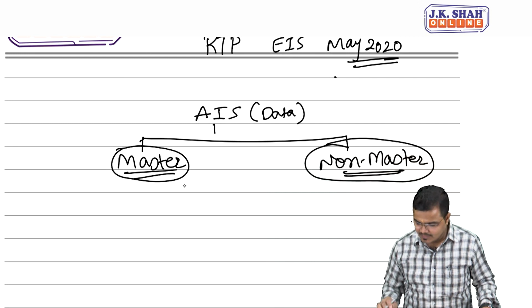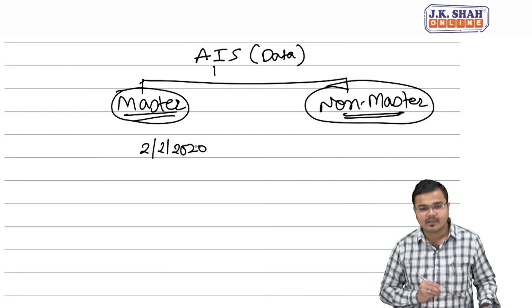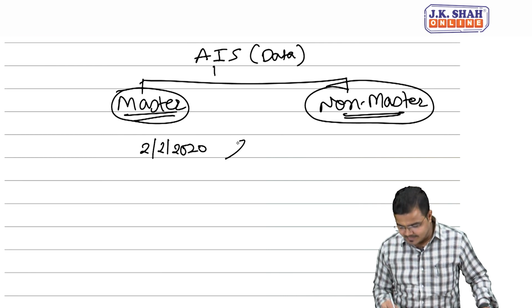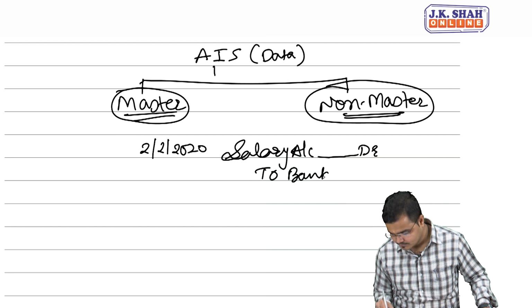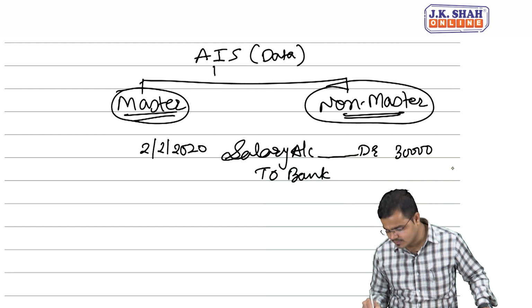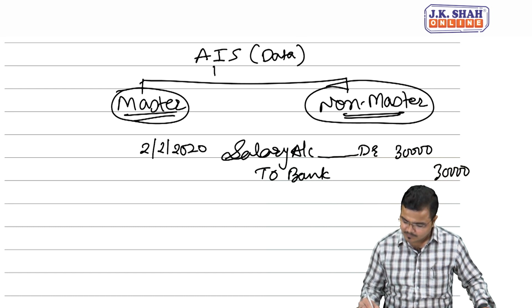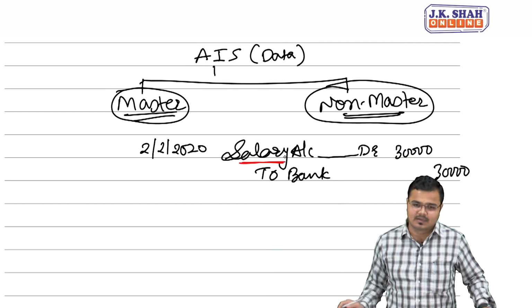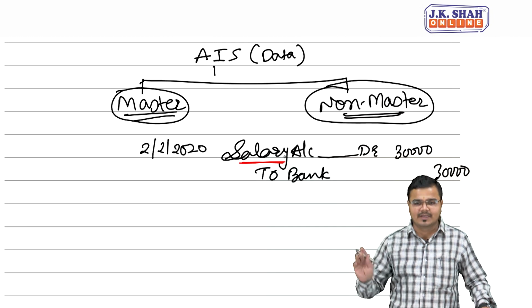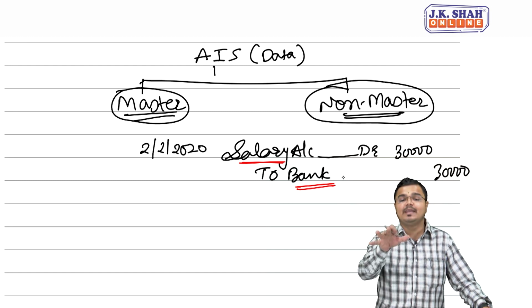So obviously we'll take the date as 2nd of February 2020. Salary paid. So I'll make the entry as what? Salary account debit to bank, say for example 30,000. Now try to understand, people. In this, salary expense is a continual expense, yes or no? I'll make it a permanent account. My bank account will also remain a permanent part. So both these records will represent which record?